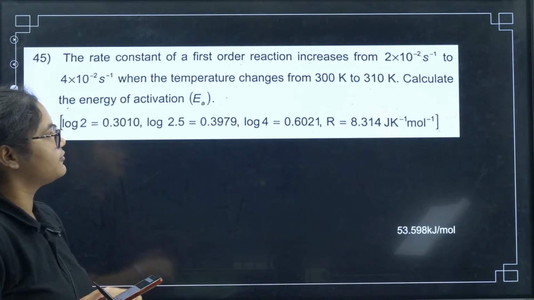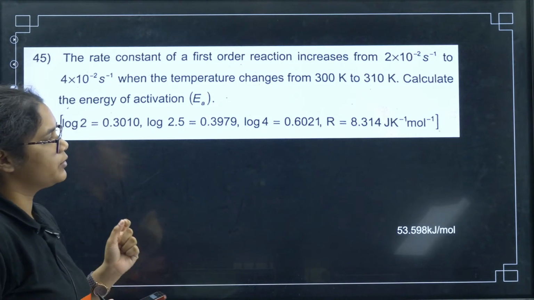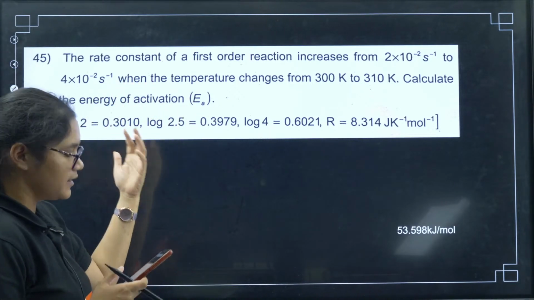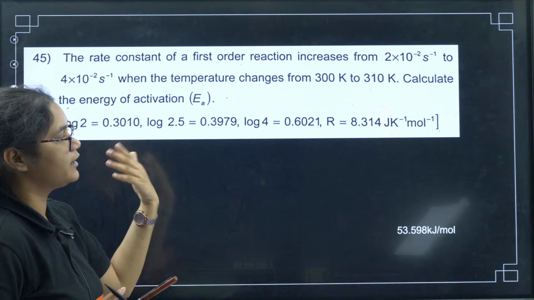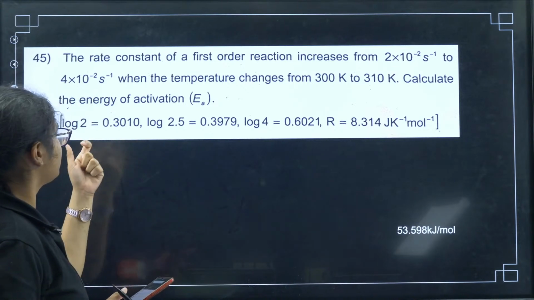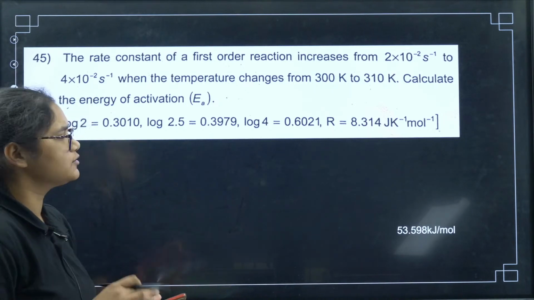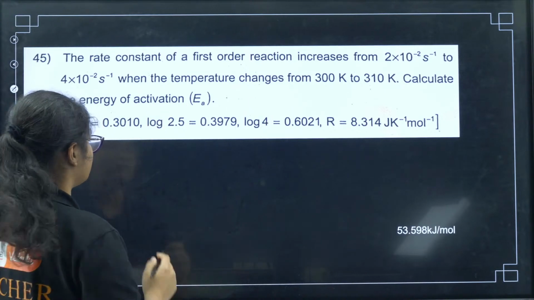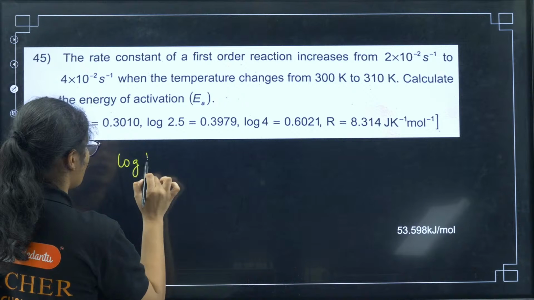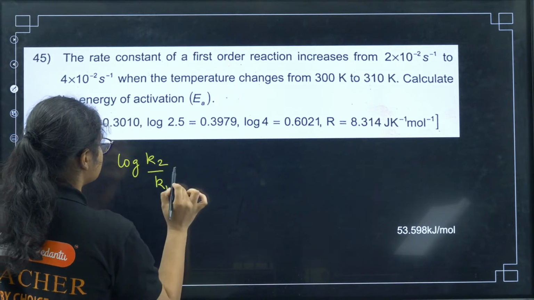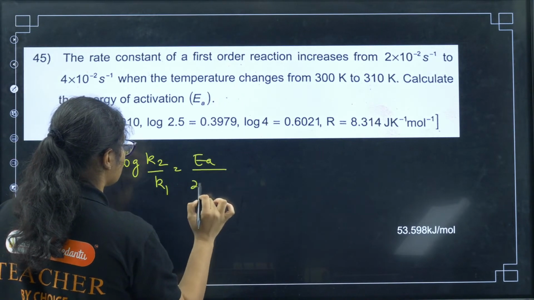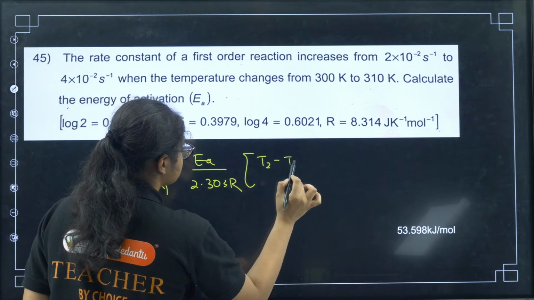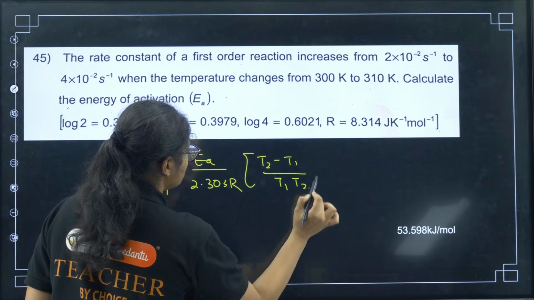The rate constant of a first order reaction increases from 2 into 10 to the power of minus 2 to 4 into 10 to the power of minus 2 when the temperature changes from 300 to 310. Calculate the energy of activation. This is also a very simple, direct question. Log values are also given to you, so no need to worry at all. So you have log of K2 by K1 is equal to EA by 2.303 R into T2 minus T1 by T1 into T2.